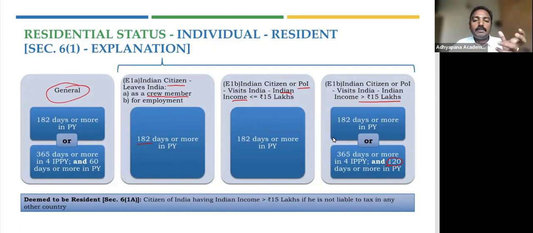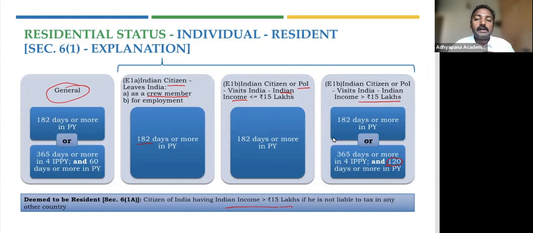We said it is applicable over the last couple of years. So when it comes to deemed to be resident, a person who is a citizen of India having an Indian income more than 15 lakhs will be called deemed to be resident. But what is to be understood here is he will not be liable to tax in any other country, which means he will be called a deemed resident only if this income is not taxed elsewhere.